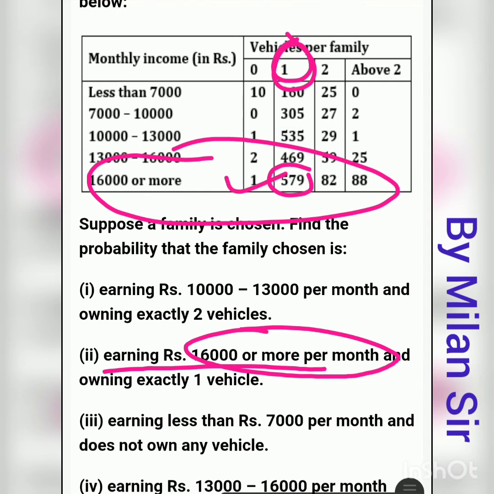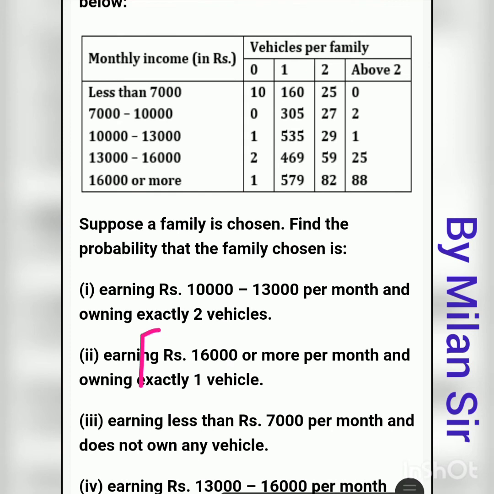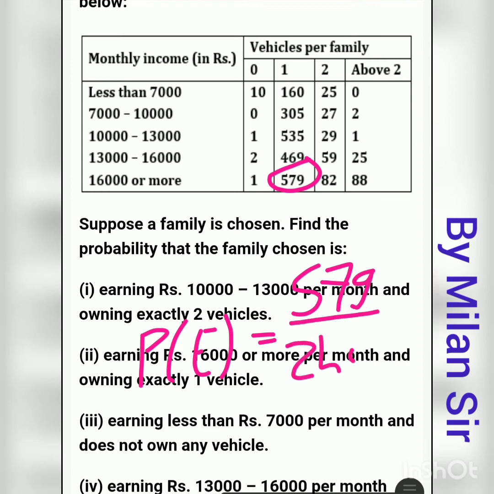So this is our favorable outcomes, 579, and total outcomes remain the same, 2400. So the probability is favorable outcomes 579 divided by total outcomes 2400. This is our final answer.